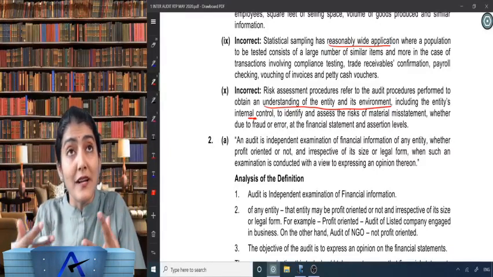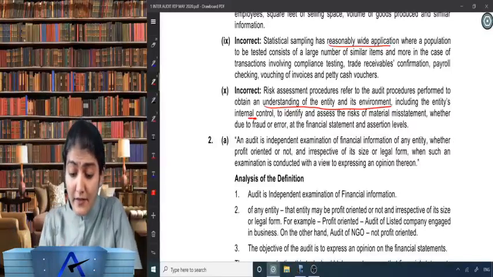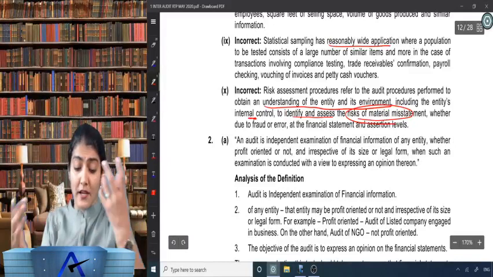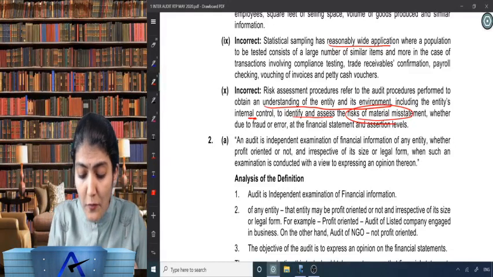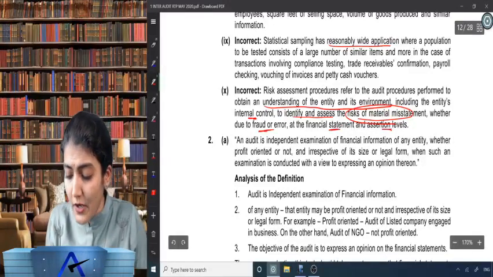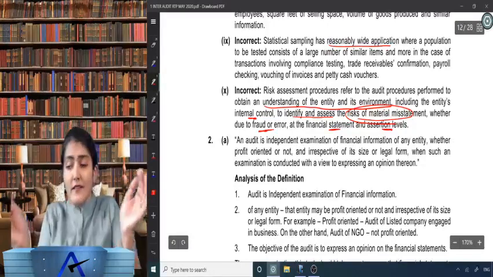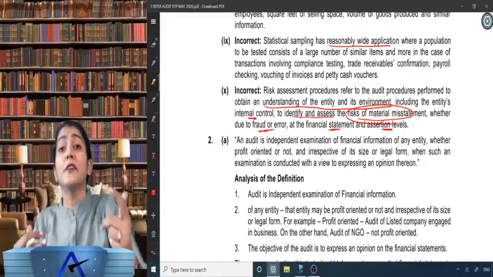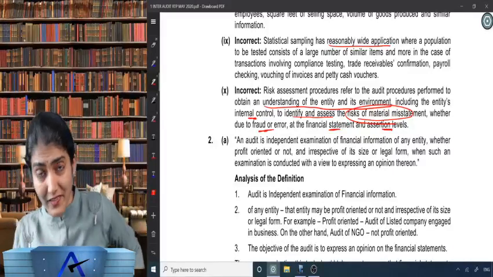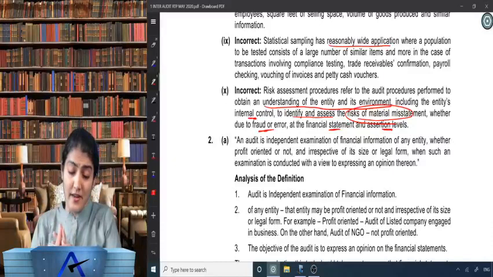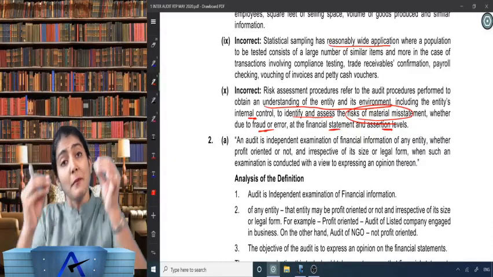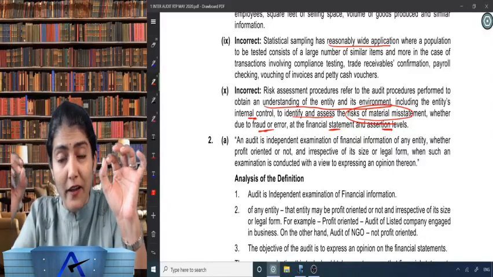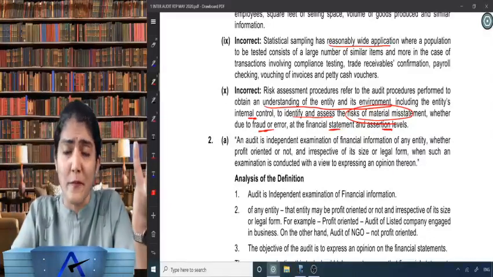And why do you want to understand the entity, environment and internal control? To identify and assess the risk of material misstatement, whether due to fraud or error, and whether at the financial statement level or at the assertion level. This is the crux of 315, and this is also an elaborated version of the title of SAE 315. The title of 315 is nothing but the definition of risk assessment procedures.